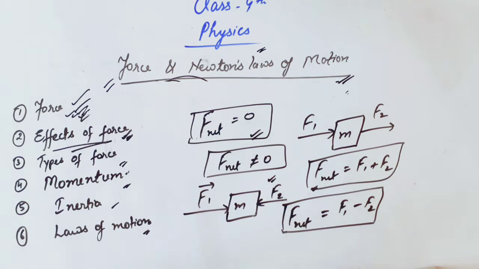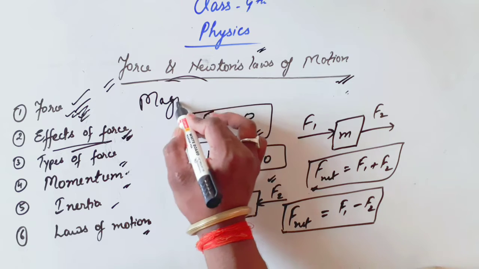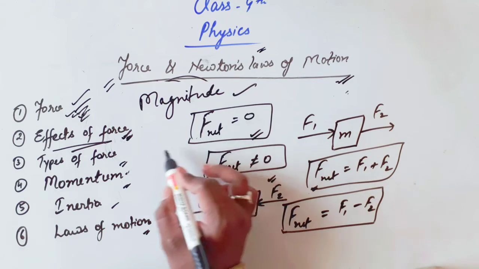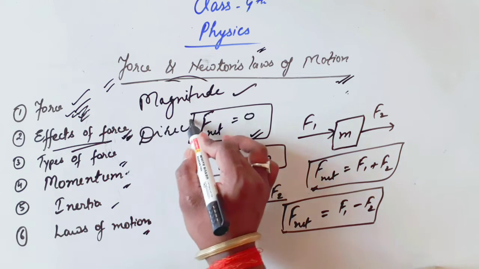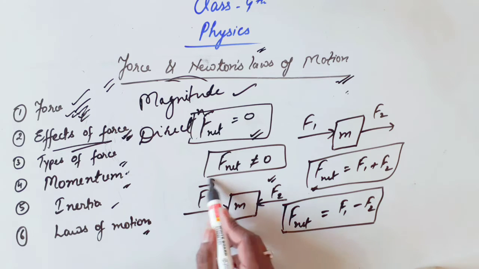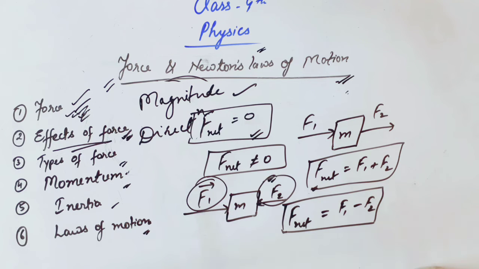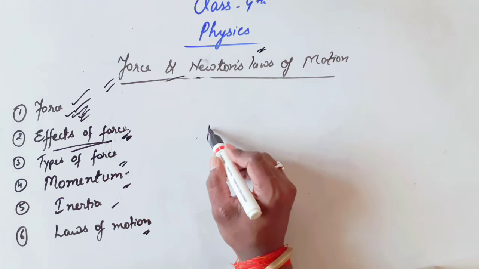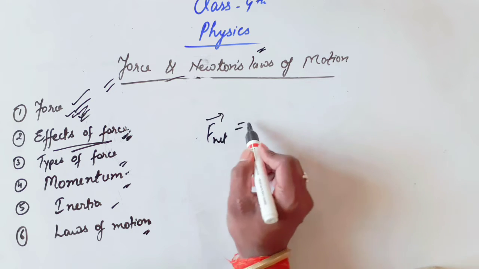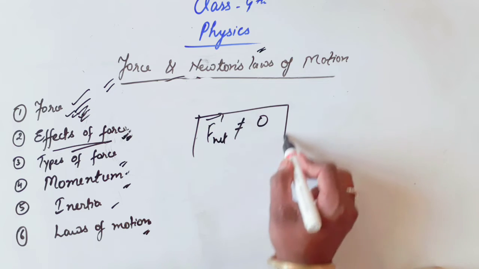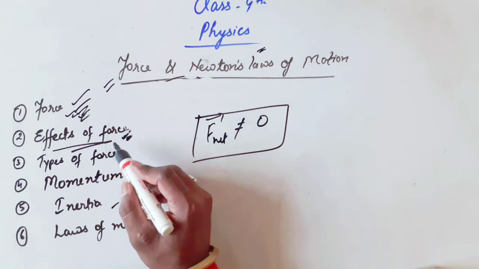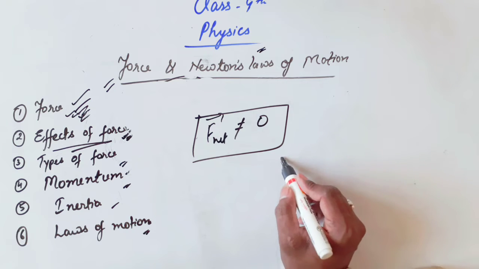Friends, force is a vector quantity. So force depends on two factors. One is magnitude and the other is direction. So we can say that here the directions of both forces are opposite, so the resultant force will be equal to F1 minus F2. If the resultant force of a body is not equal to 0, then that type of force is known as unbalanced force. We can say that an unbalanced force can move a stationary body.